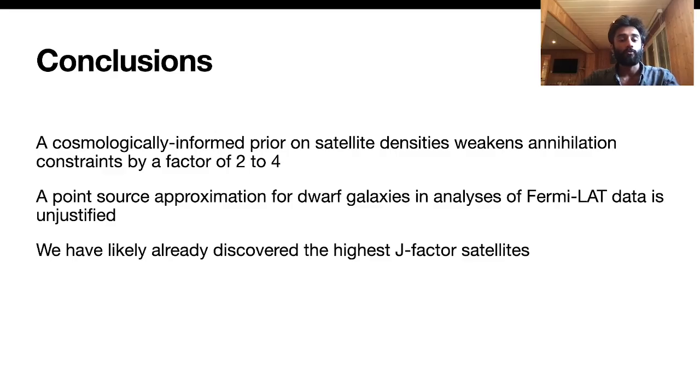In summary, we find 3 main conclusions in our work. First, a cosmologically informed prior weakens annihilation constraints by a factor of 2 to 4. Second, a point source approximation for dwarf galaxies in Fermi-LAT data analyses is unjustified. Third, we have likely already seen the largest J-factor satellites.